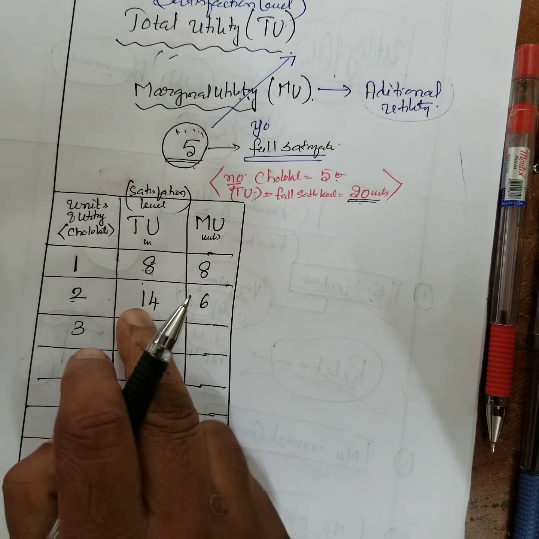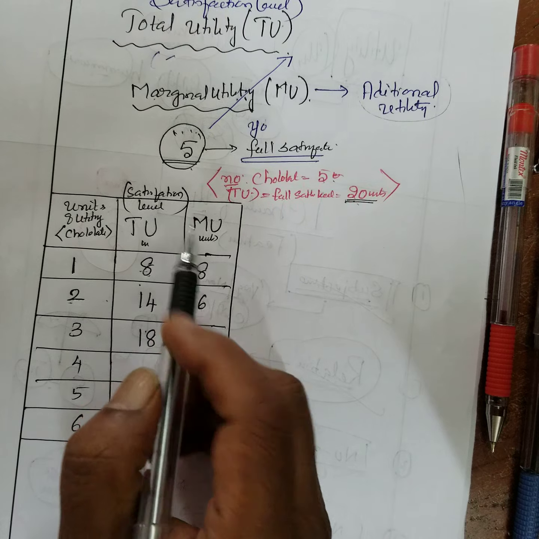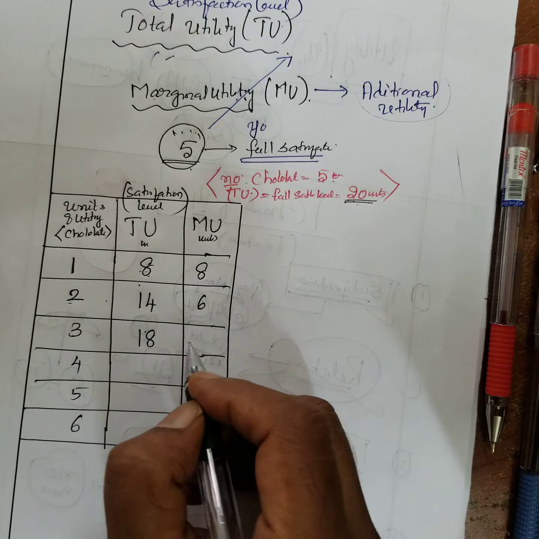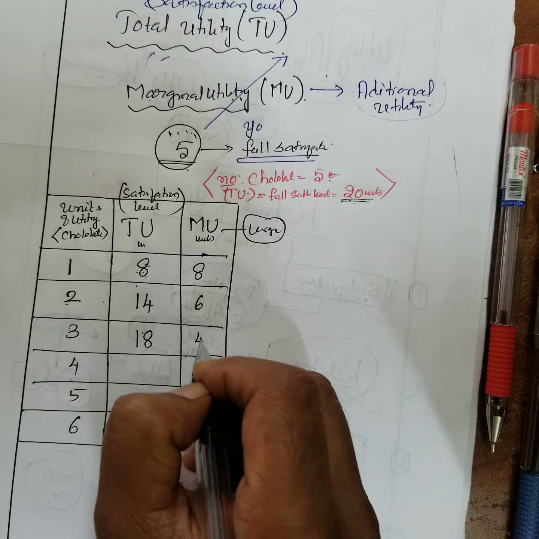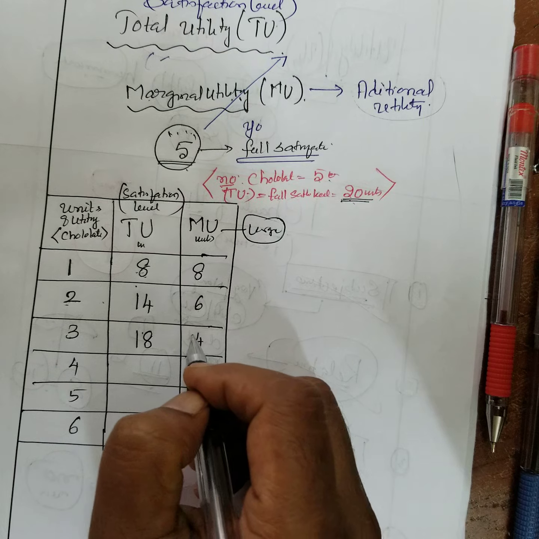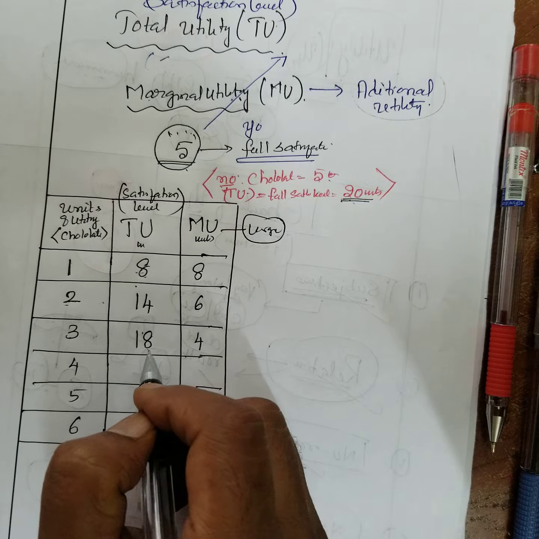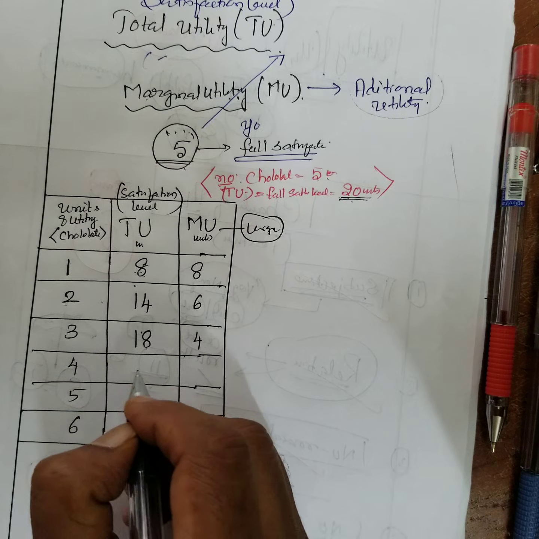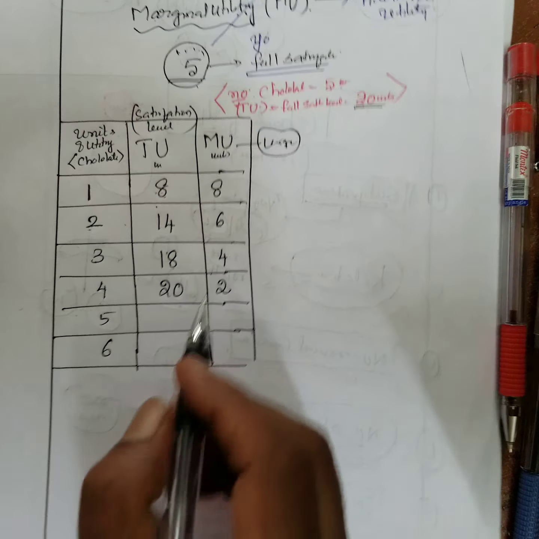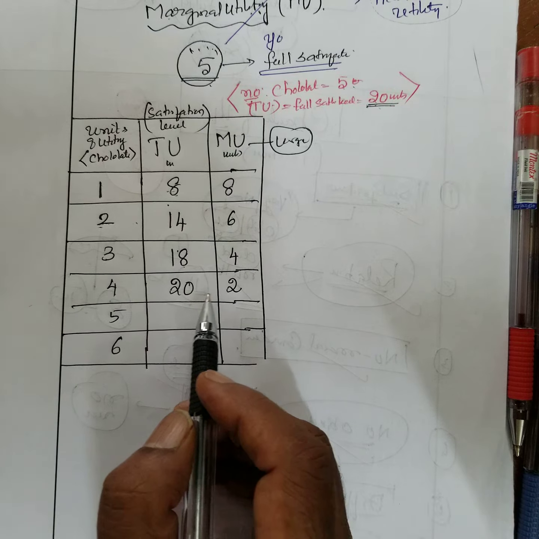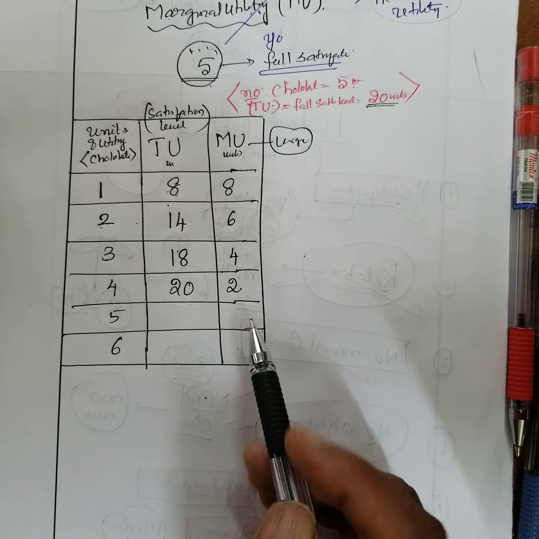6. Now, if you take the third chocolate, your satisfaction level becomes 18. Your urge has come down to 4. You can call it urge. Still I want to take more, because you are not fully satisfied, 18. Now if I take the 4th chocolate, what will happen? You have reached 20, but your urge is still there, a little urge. I have to take it. That's called extra utility.